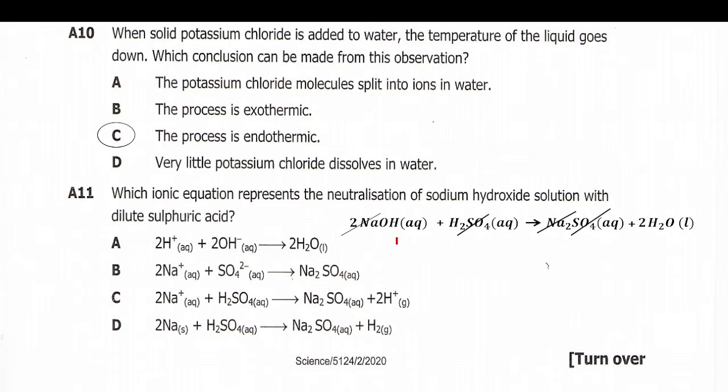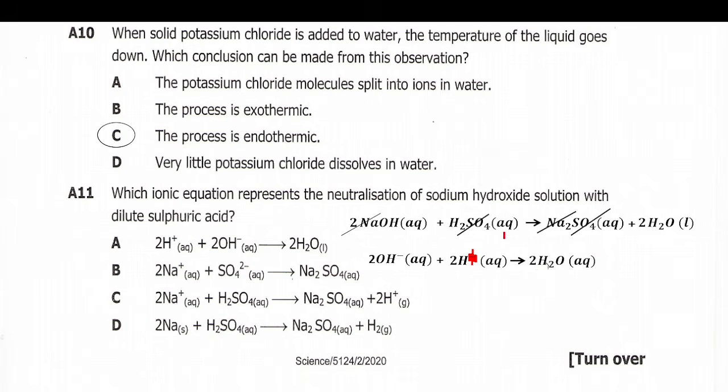So here you only remain with the 2 hydroxide, 2OH negative aqueous, plus here you remain with the 2 hydrogen ion like this, and this one was supposed to be plus. I don't know why I wrote it as negative, so it will be plus. Then on this side, these two will cancel out and you have water, so it equals water like this one, and then you put the 2 here to balance it.